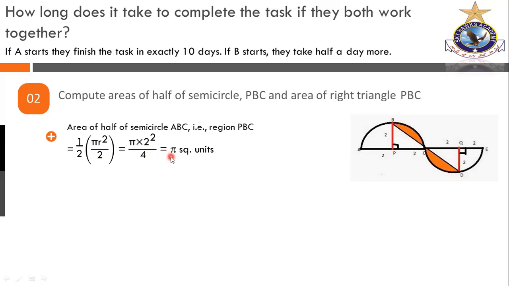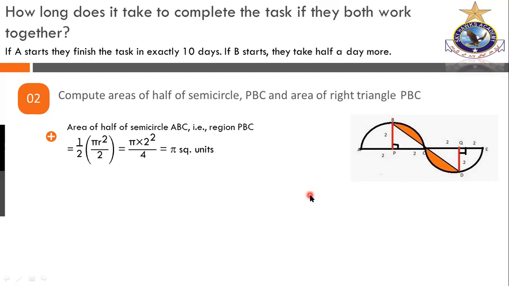This is the area of the semicircle, half of the semicircle, this portion. This one, this one, this one, because all these four parts are equal. So actually, this pizza is divided into four parts. So each and every time you have the same area, that is pi square unit. So pi square unit is the area of the quarter of the circle.